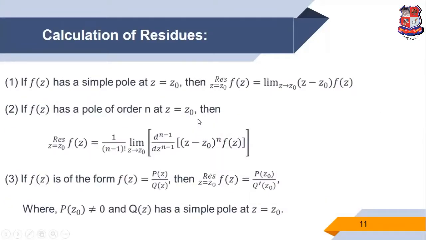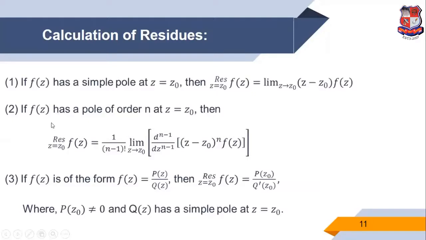Now there are different formulas for calculation of residue for different types of poles. First, if f of z has a simple pole at z is equal to z0, then the residue at z is equal to z0 of f of z is equal to the limit as z tends to z0 of the factor z minus z0 into f of z.